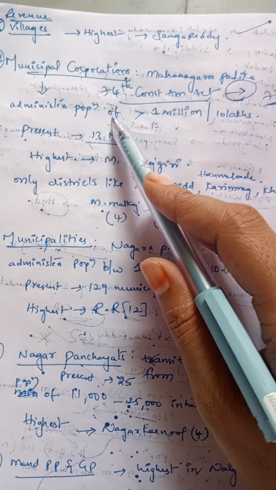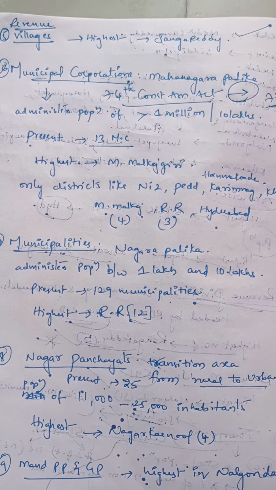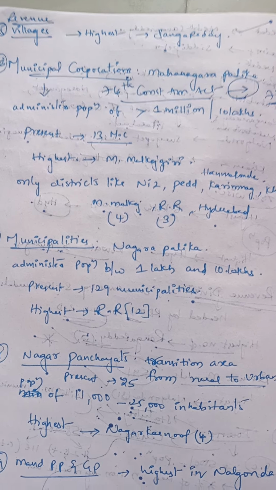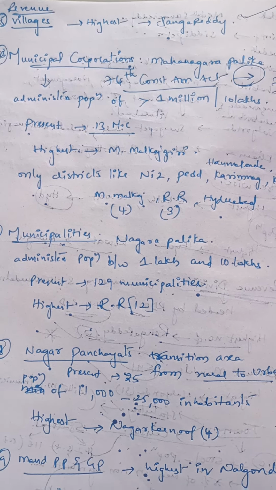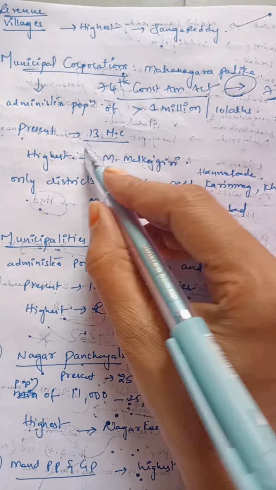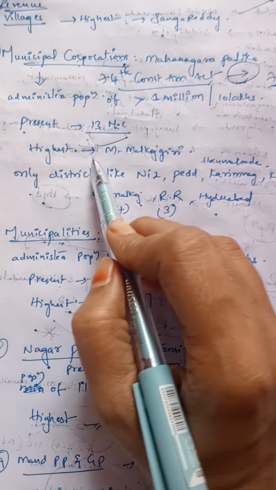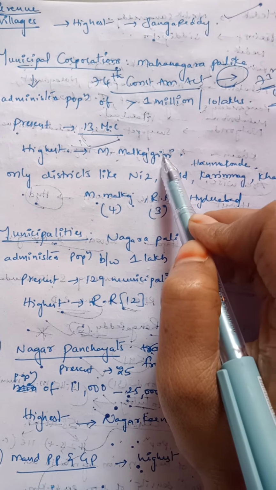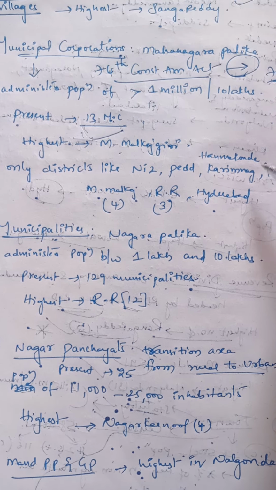A municipal corporation administers an area which has a population of more than 1 million, or 10 lakhs. Then only the municipal corporation exists. At present in Telangana there are 13 municipal corporations, and the highest number of municipal corporations is seen in Medchal-Malkajgiri, and not all the districts have municipal corporations.